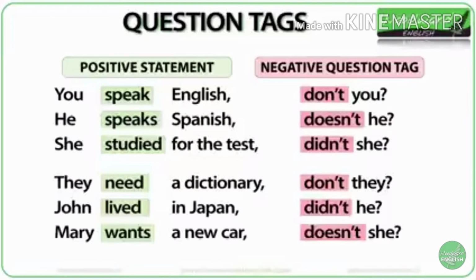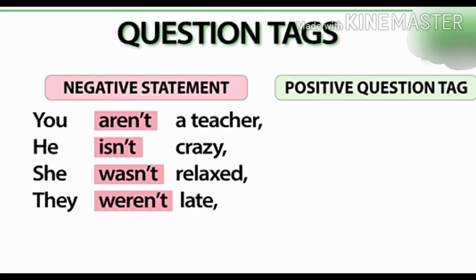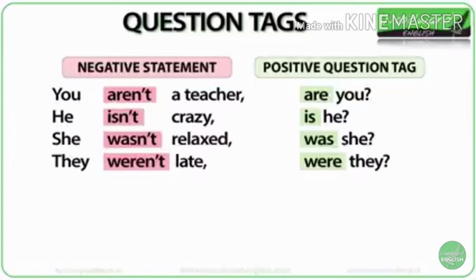Now we are going to look at the positive question tag with the negative statement. If the given statement is negative, the question tag is always positive. We would start with some examples with to be verbs. Here are 4 negative statements. Can you guess what the positive question tag would be for each one? Remember, if the verb to be in the statement is in the simple present tense, then the question tag also needs to be in the present tense.